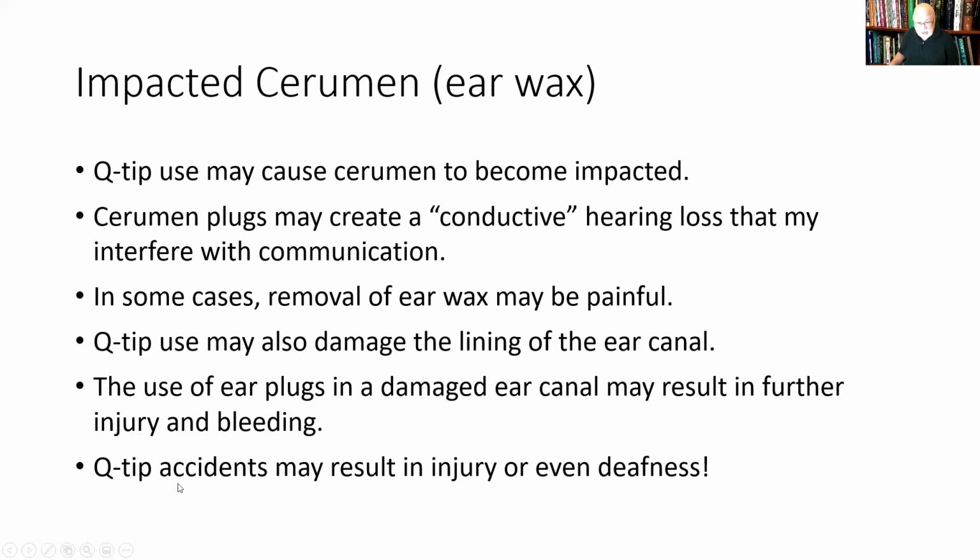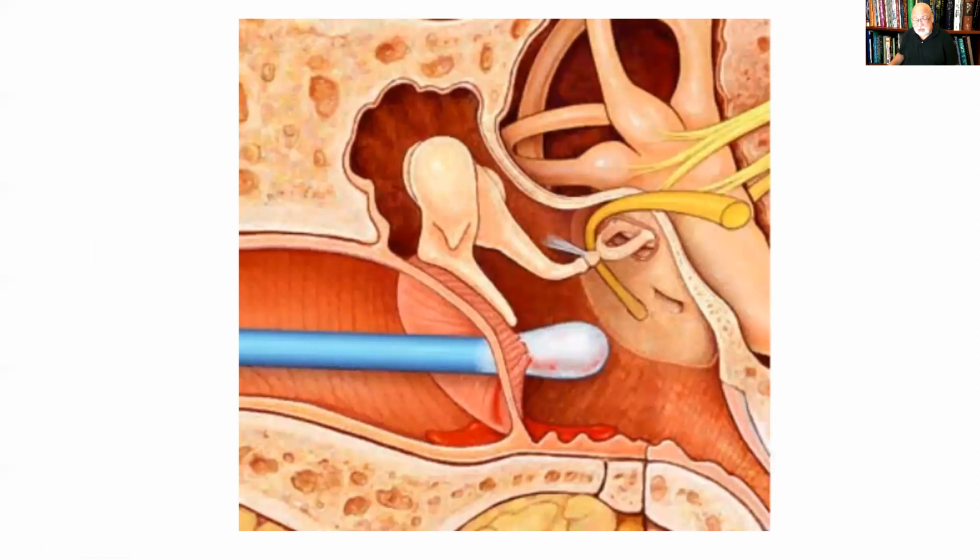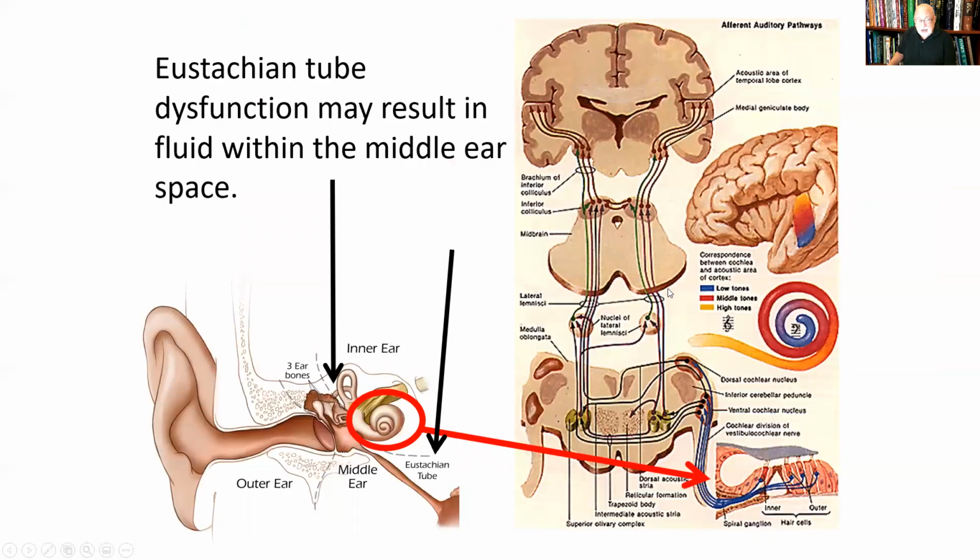And I've seen this. Q-tip accidents may result in injury or even deafness. Did you know that? You can have deafness by Q-tip use. So this has been known to happen. And Q-tip used improperly could puncture the eardrum. There's some blood there. And if it enters what's called the round window or the oval window over here, it can literally kill the ear, and then the person will become deaf. And there have been reported cases of this, which is kind of scary.